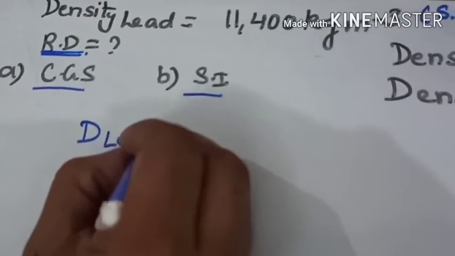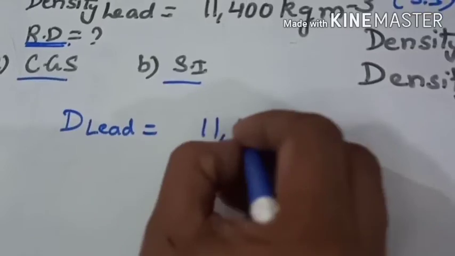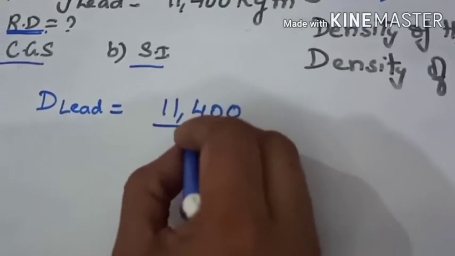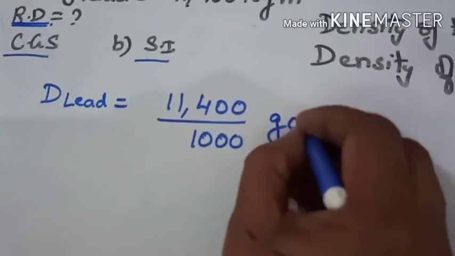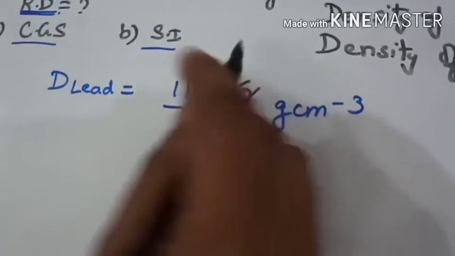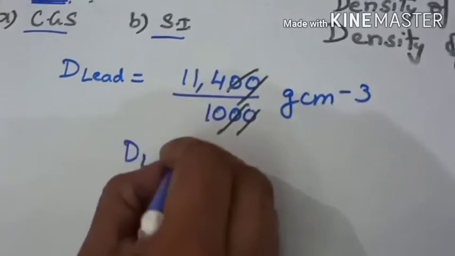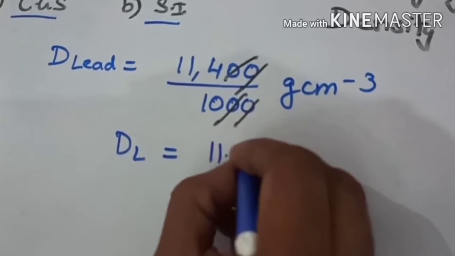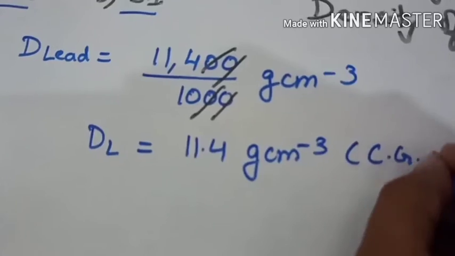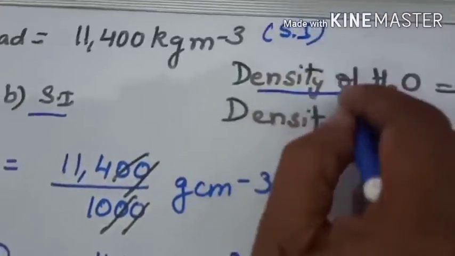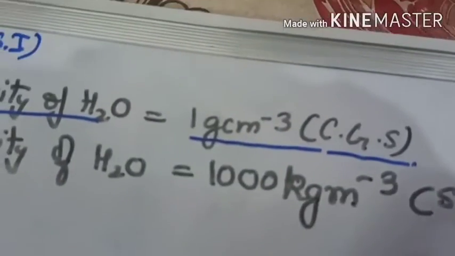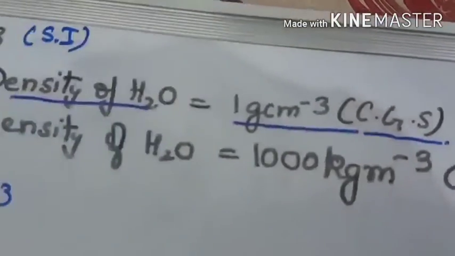So the density of lead is given as 11,400 kg per meter cube. To change into gram per centimeter cube, you will divide by 1000. So you will simplify, cancel the 0, then put the decimal. So the density of lead will be 11.4 gram per centimeter cube in CGS system. The density of water in CGS is 1 gram per centimeter cube. That is a known value. Known means you should know it.